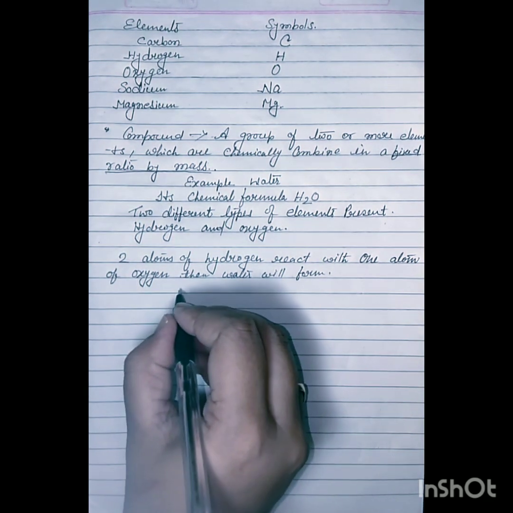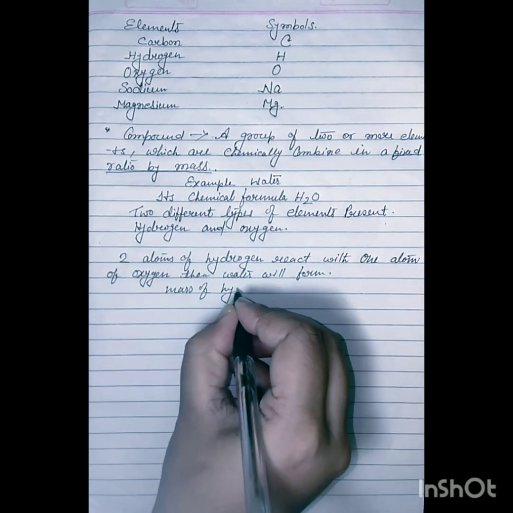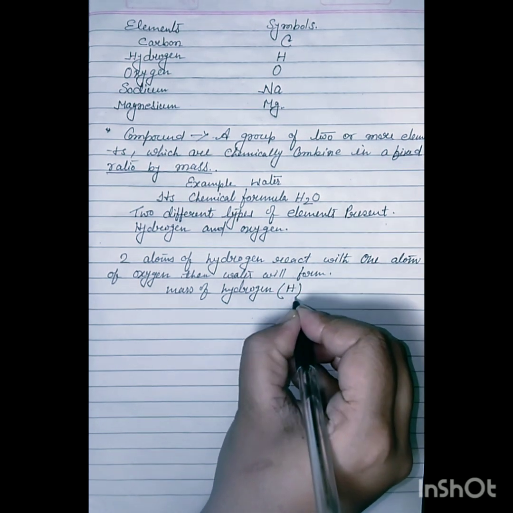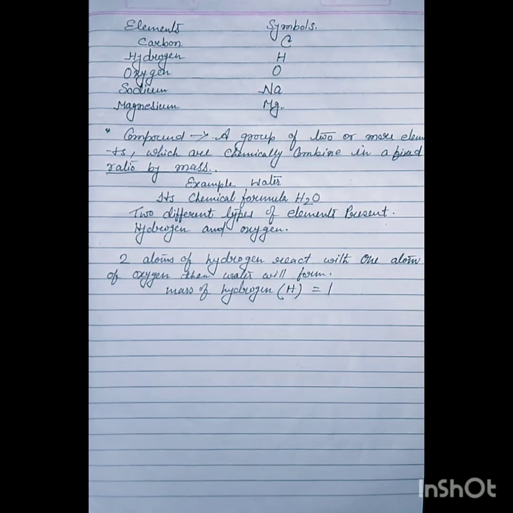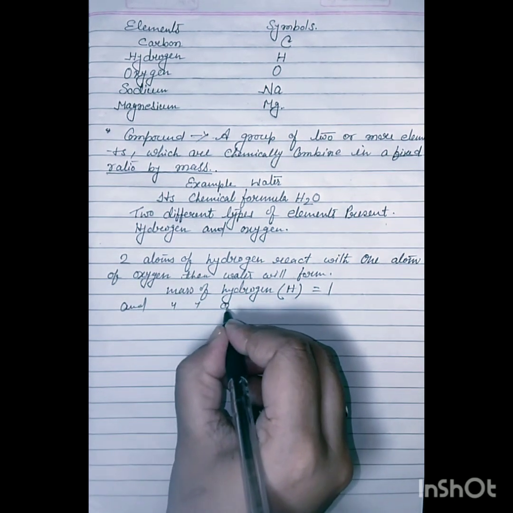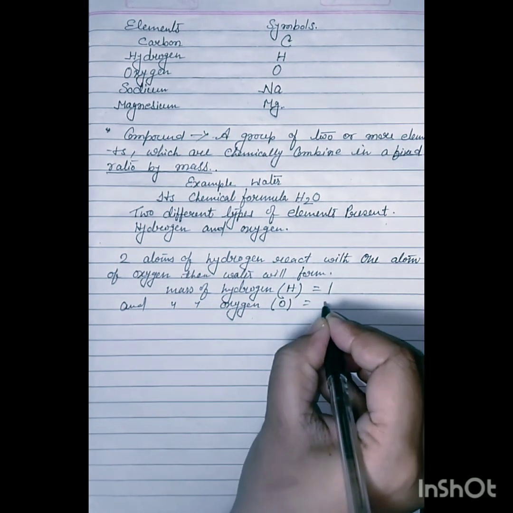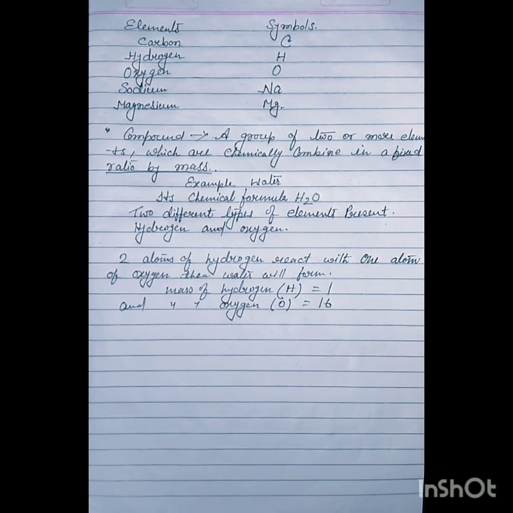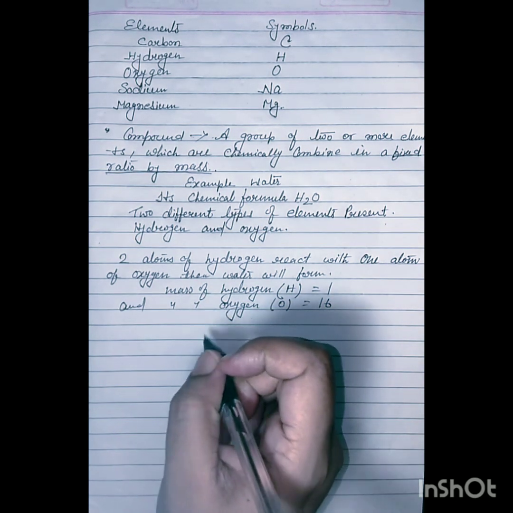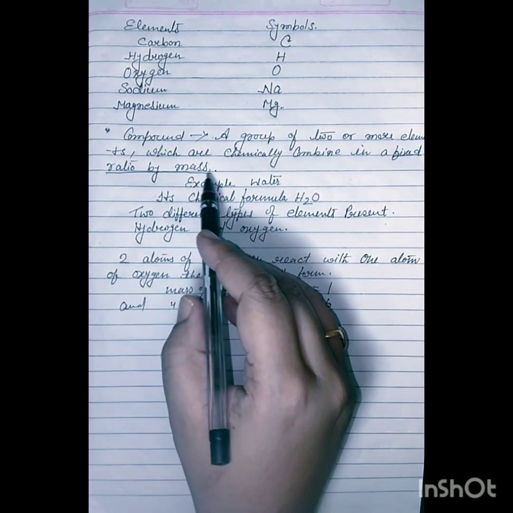So the mass of hydrogen, capital H, is 1 and the mass of oxygen, capital O, is 16. So what is the definition? Chemically combined in a fixed ratio by mass.